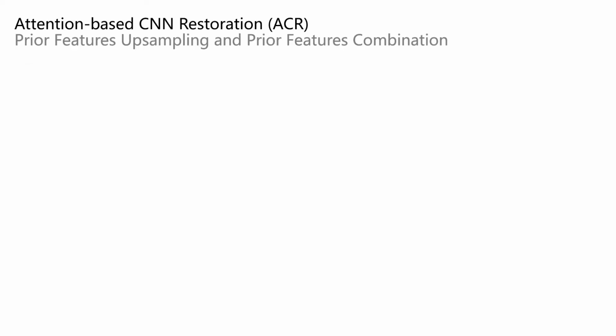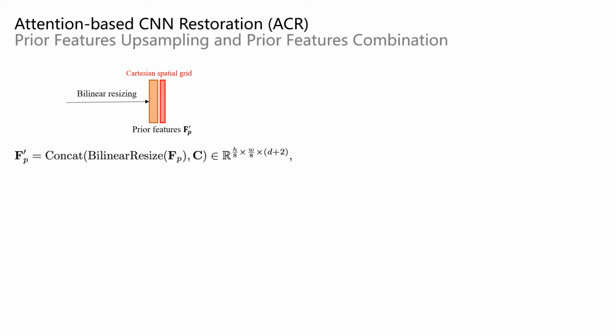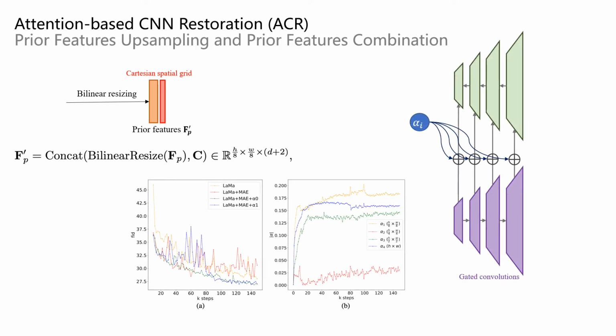Thirdly, to overcome inpainting tasks with arbitrary resolution, the local feature sampler is leveraged to facilitate the feature warping from MAE to ACR in various resolutions, and we can get an additional 2D Cartesian spatial grid that can further improve performance. Furthermore, we use gated convolution to filter useless features.